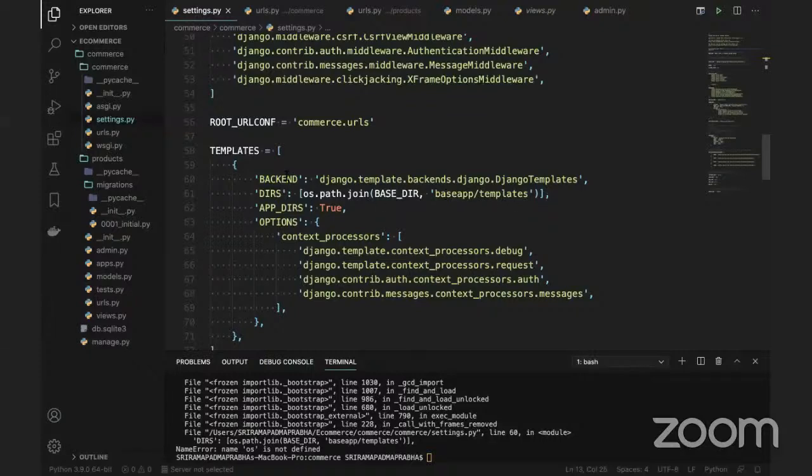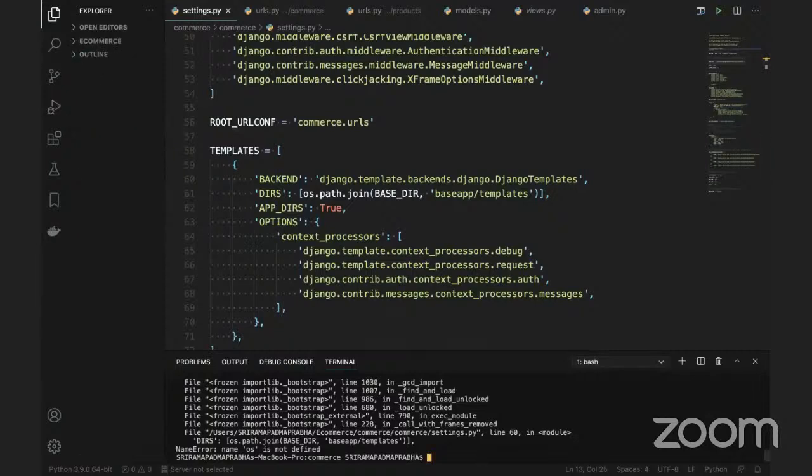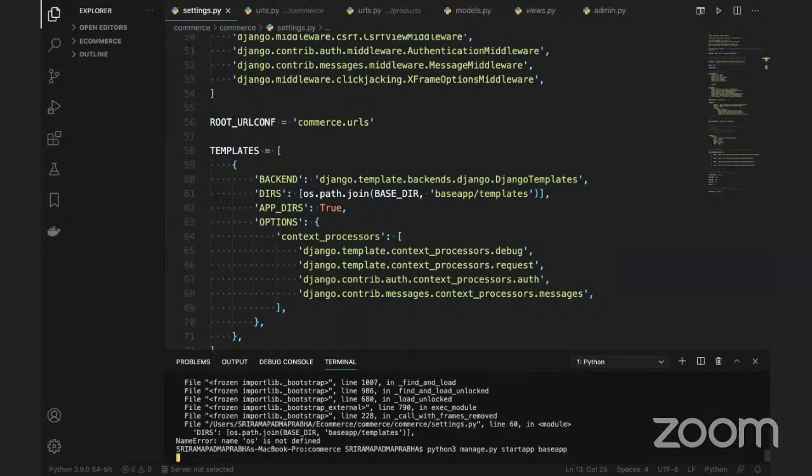That's how it is. Now I'm going to create one more app called the base app. To create it, run manage.py startapp and give the name base app. Let me create the base app here.